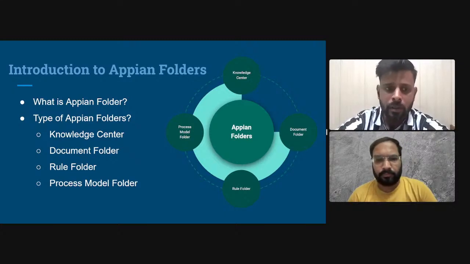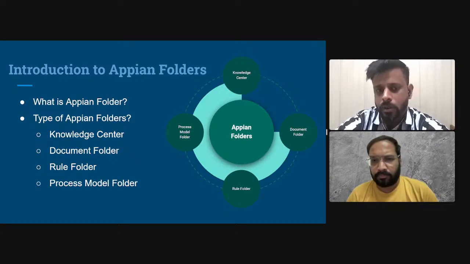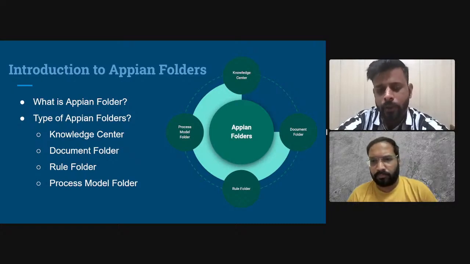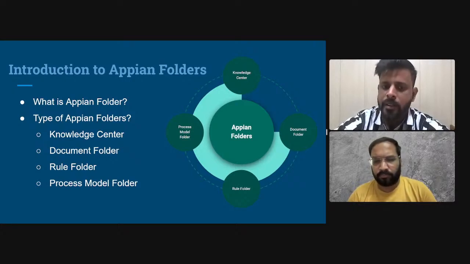Now last one is process model folder. As we discussed in our last sessions, Appian is a BPM tool, so business process management. It manages a whole workflow for a particular organization. So to manage the workflow of an organization, we create process model in Appian. That is also an important component that we will discuss in later sessions. But today we will create its folder.